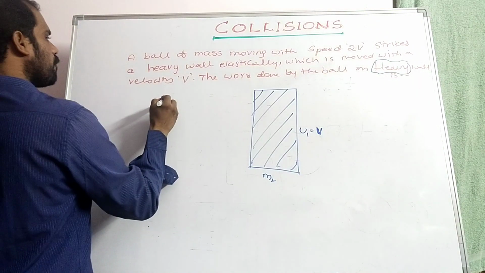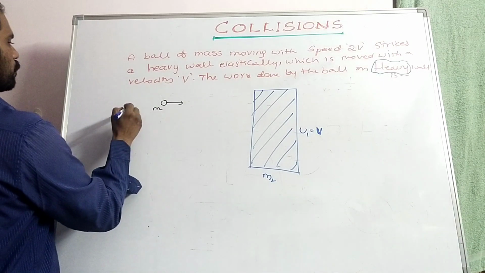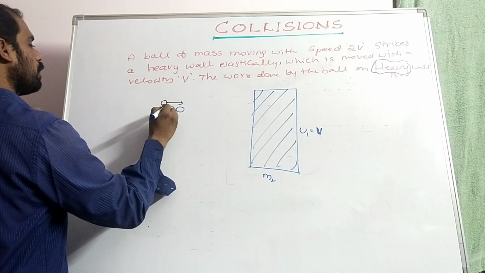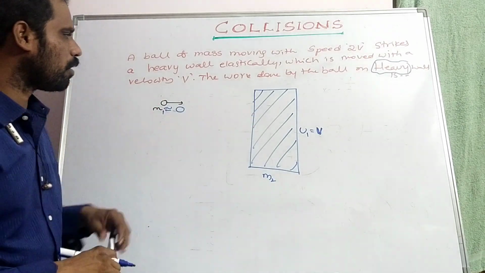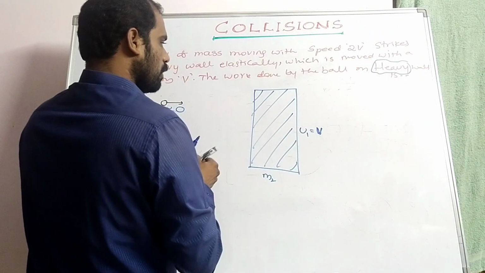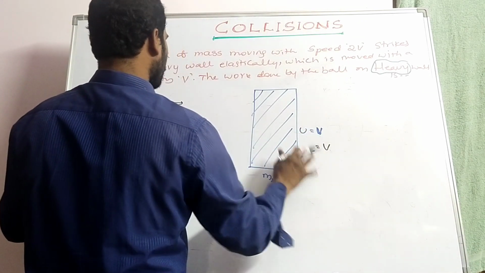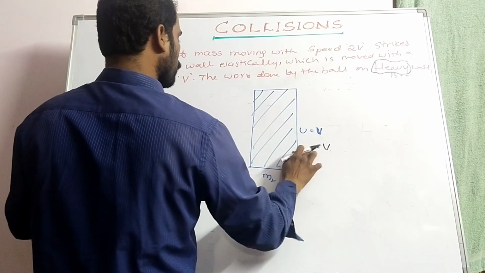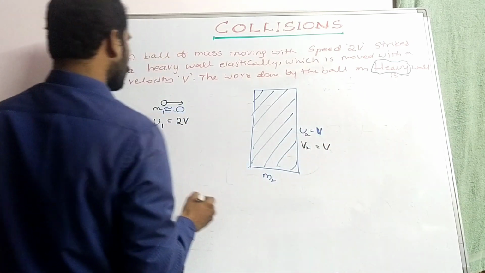Now a ball of mass m is moving towards it. The mass m1 is negligible compared with the wall, because it is a heavy wall. With the negligible mass of the ball, there is no influence of the ball on the wall, so there is no change in speed of the wall, so u2 can also be written as v2. Here u1 is equal to 2v, u2 is equal to v, and v2 is also v only.